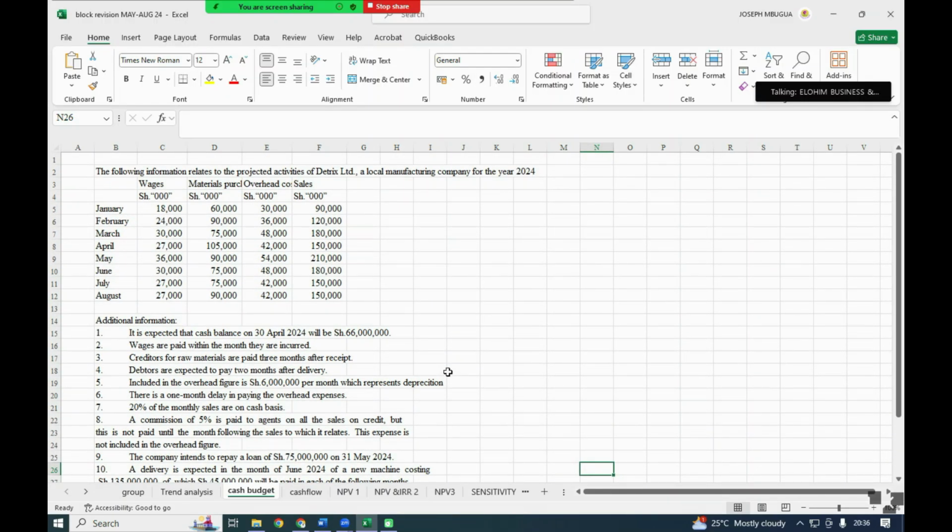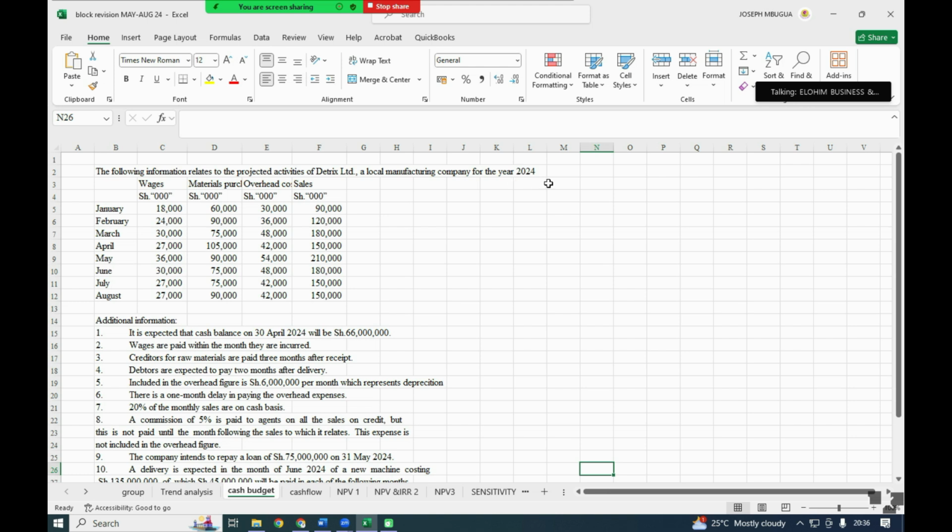which is under management accounting. Yeah, under management accounting, the cash budget is part of the budgets. And I will read the one for cash budget. And it says the following information relates to the projected activities of Detrix Limited, a local manufacturing company, for the